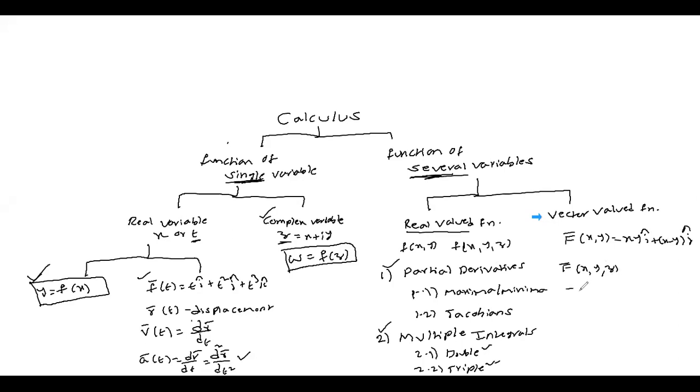And f bar of x y z means x y z i bar minus x square y z j bar plus x minus 2y plus 3z k bar. So this is the point of discussion. What is the input? Input can be 2-dimensional or 3-dimensional. Such vector valued functions we also call vector fields.